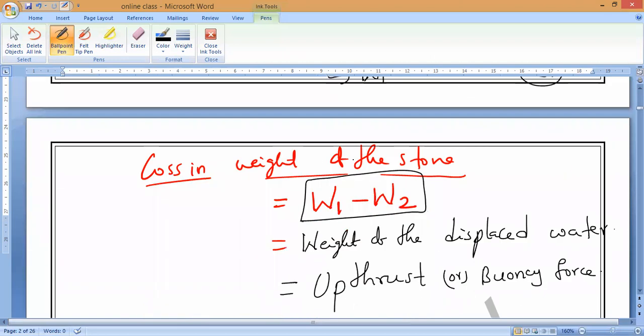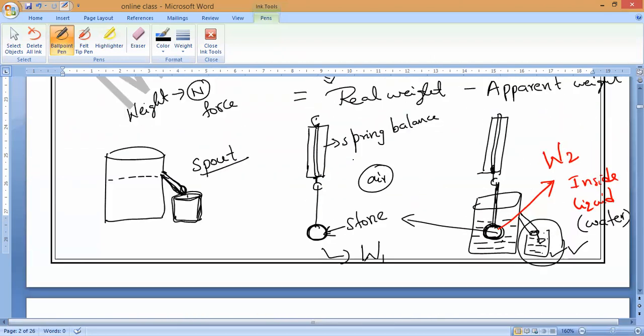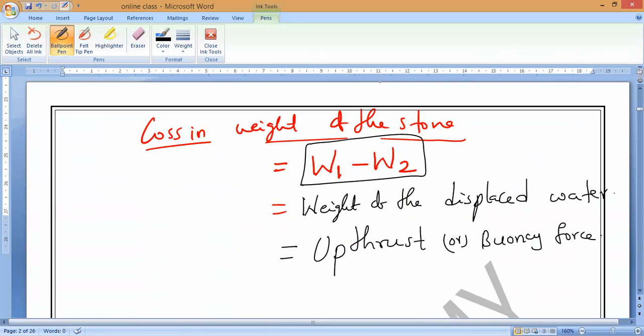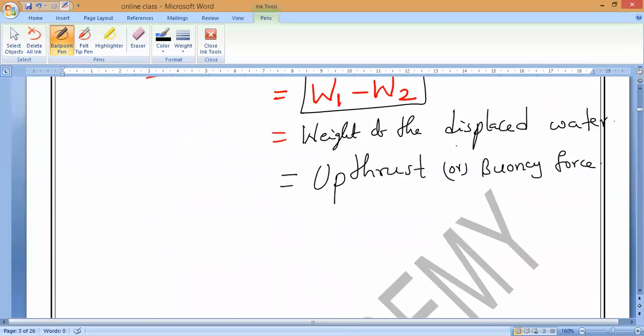So please, all of you write it. What is this can called? Eureka can, E-U-R-E-K-A, Eureka can. Please remember. So this is how we find the upthrust acting on a body by the given liquid. Are you understanding this?